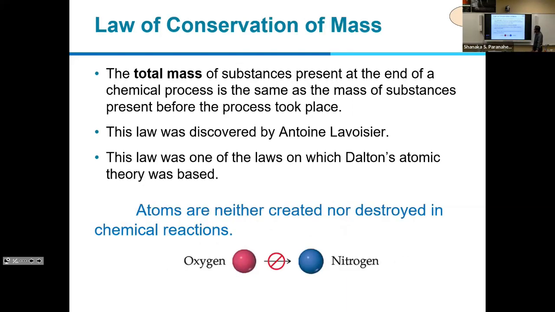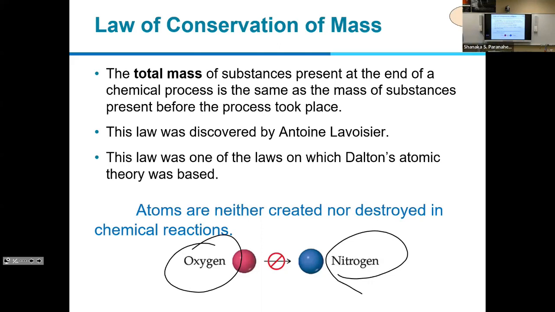So the second one is by Antoine Lavoisier. So this is the 18th century, I believe. So it's a good theory, and it's a valid theory. So total masses of substances present at the end of a chemical process is the same as at the beginning of a chemical reaction. So if you're going to do a chemical reaction, we always have the same type of atoms and same number of atoms. So it does not change. So basically, we can't convert an atom of one element to an atom of a different element. So it is not possible and it does not happen in a chemical reaction. So that's the law of conservation of mass.